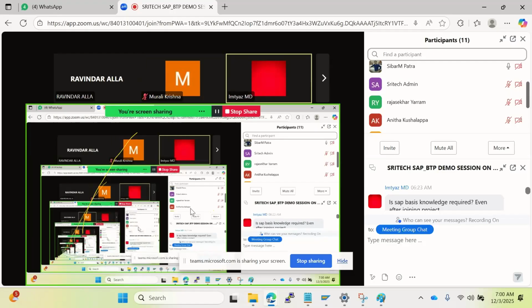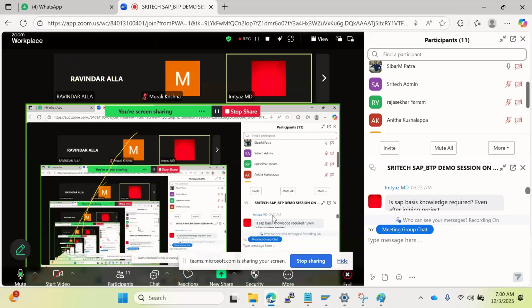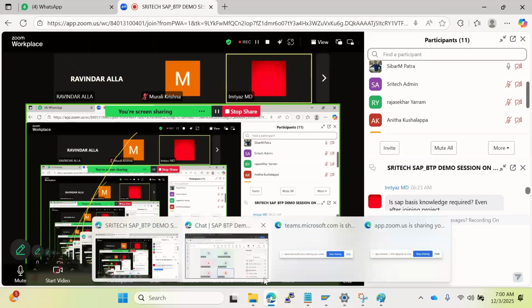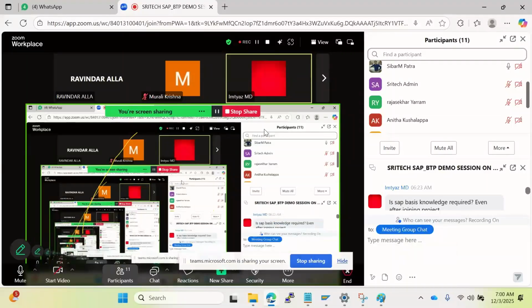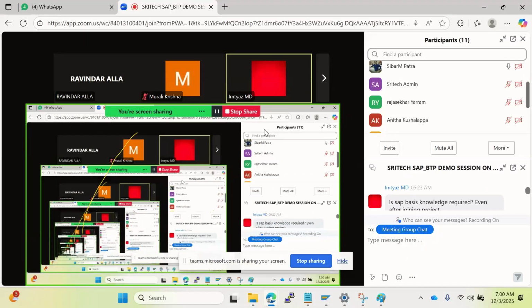Sir, is any prerequisite knowledge like SAP Basis required? Yes, that is also in scope. Should we know SAP Basis already to learn BTP? If you know SAP Basis, that will be great actually. You can understand the topic easily. If you don't know also, anyhow we are discussing right now, you have to stretch more to understand the concept.